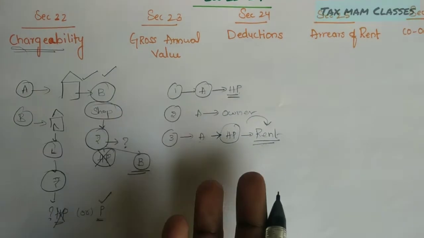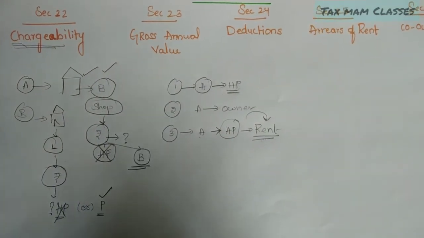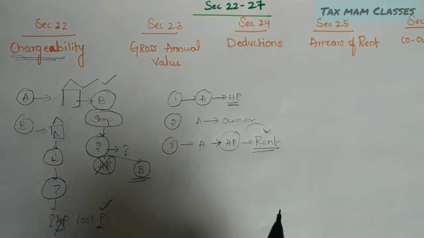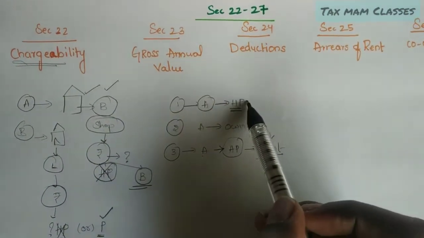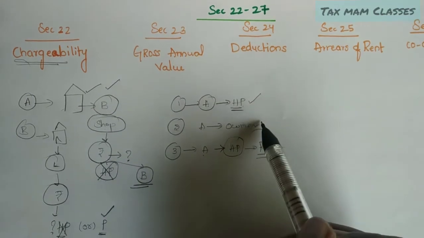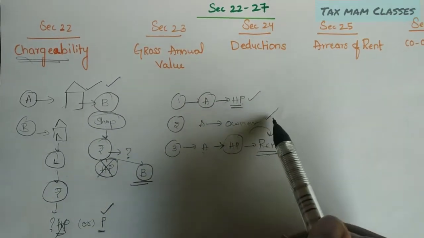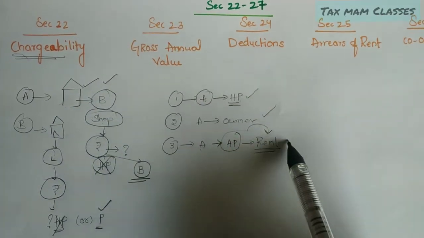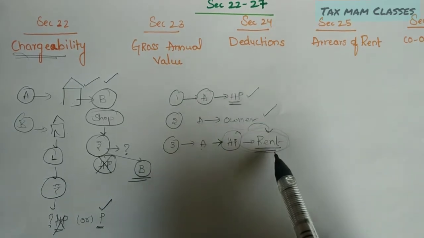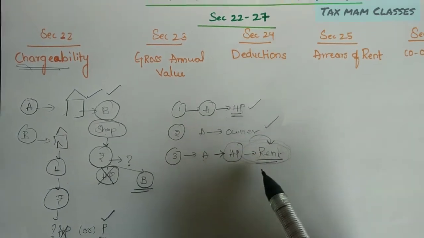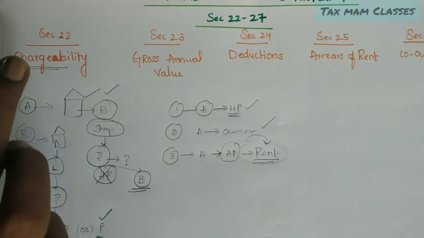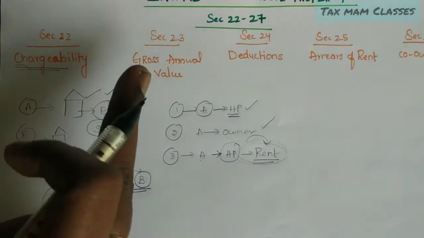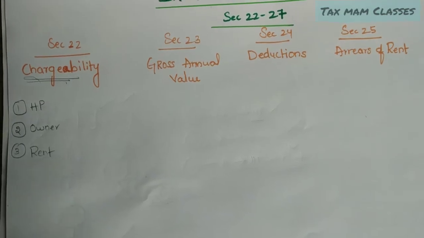So these are the three basic conditions you can memorize, right? So what is the chargeability talking about? The SSE must have one house property and he must be the owner of that house property, and he must earn income in the name of rent, so that the income he is earning will be charged under the head income from house property. So you have understood section 22, right? Now we will see section 23.